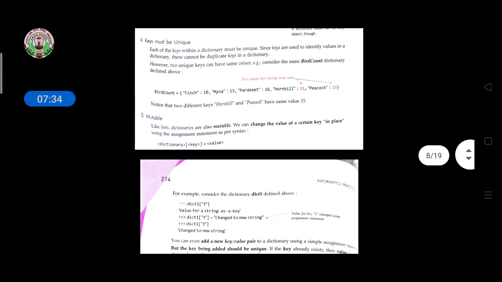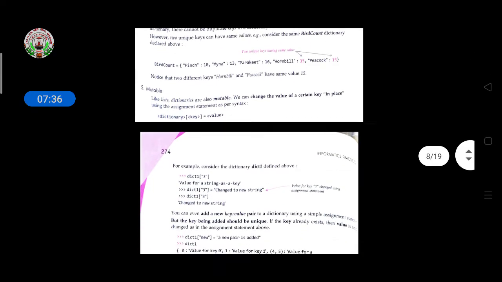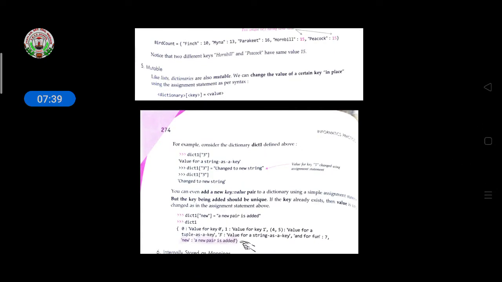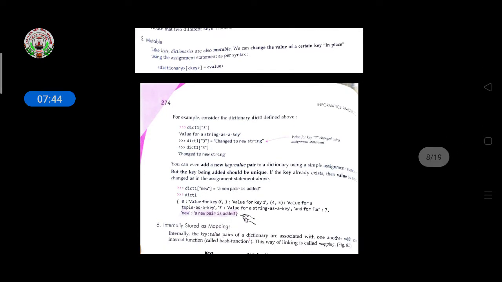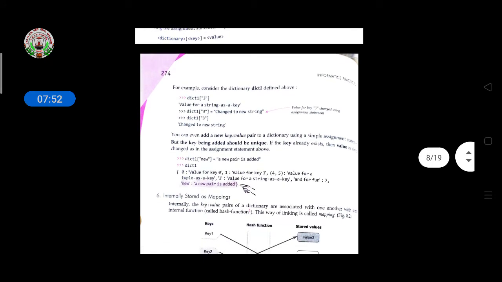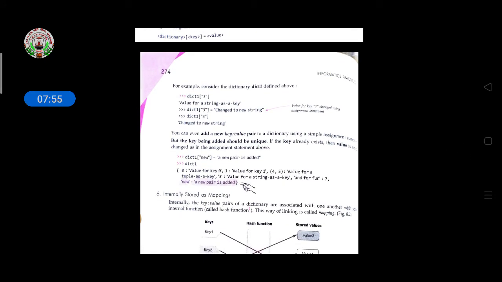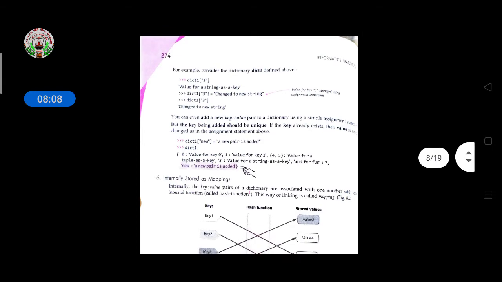Then mutable: like lists, dictionaries are also mutable. We can change the value of a certain key in place. If you want to change a value, give the dictionary, then the name of the key, and after that you can change the value. An example is given here: dictionary 1 key 3 has a string value. If we change it to a new string, then the new string will be displayed for 3. Like this you can change it.